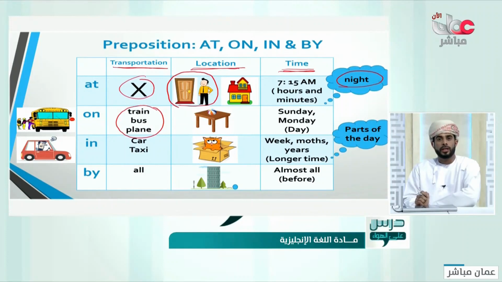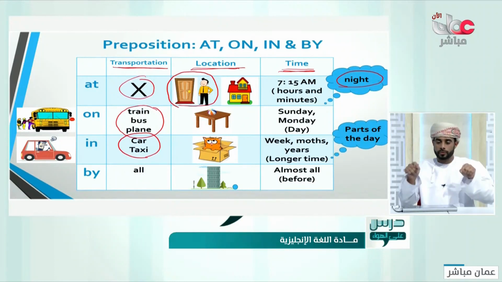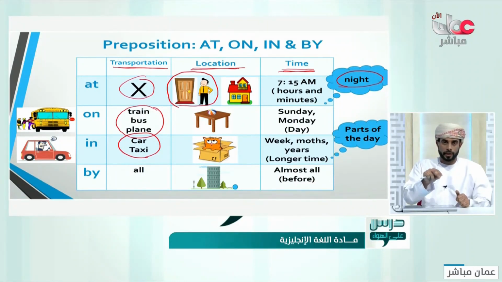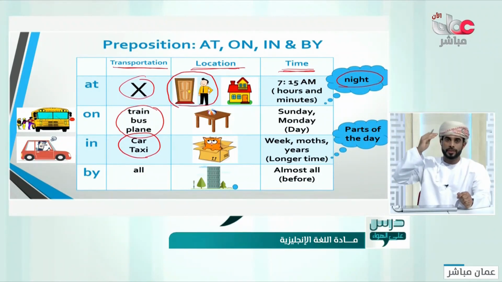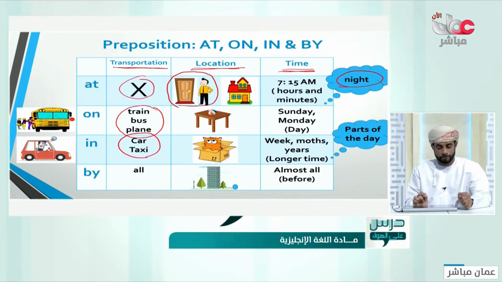But what about in? We say in a car or in a taxi. Why is it in, not on? Because you are inside it. You cannot move, you cannot walk, just like in a box. So you are inside the car, in a taxi. That's why we don't use on with car. If you say that you are on the car, it means that you are on the top of the car, not inside the car. I hope it's clear. Good.